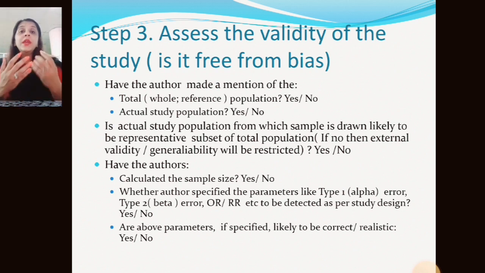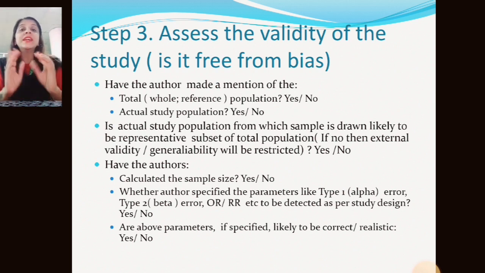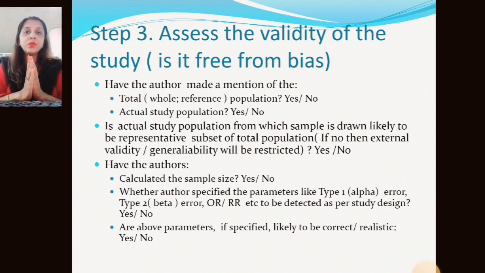Now in every study we must have a sample size. For an old age population, which is easily available, we can calculate the sample size for the particular study, and we check whether it is there in the article or not. Sample size is very important to calculate. We take the prevalence of one parameter, one variable, and put it in the formula, or we can calculate the sample size from the G*Power software as well. So we check whether the calculation of the sample size is there in the study or article or not.